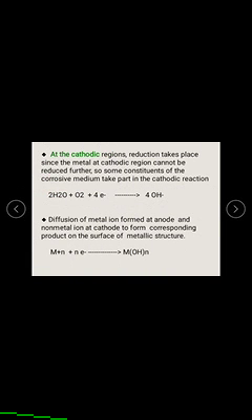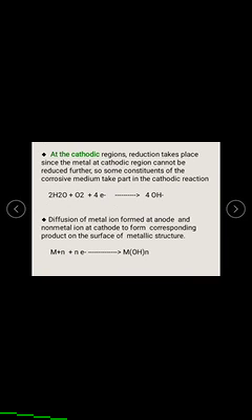At cathodic regions, reduction takes place. Since the metal at the cathodic region cannot be reduced further, some constituents of the corrosive medium take part in the cathodic reaction, that is 2H2O plus O2, which are present in the atmosphere.